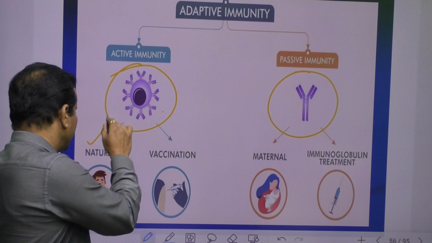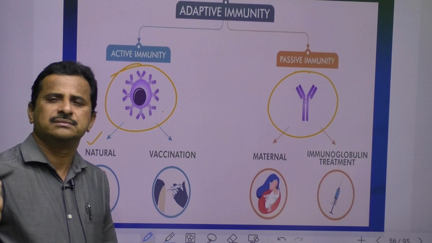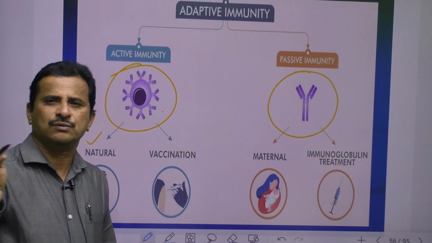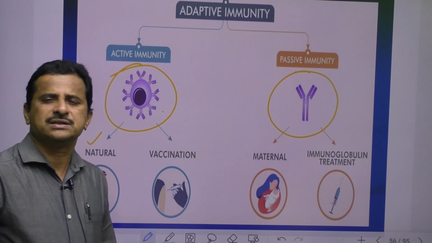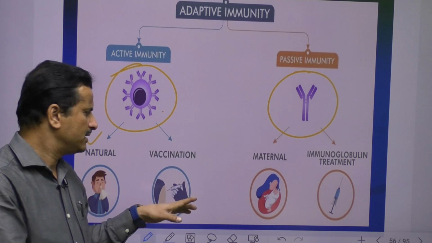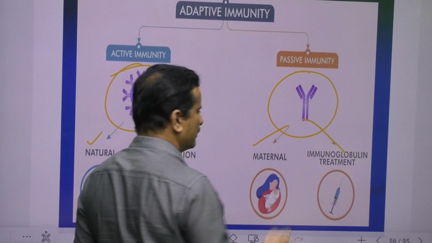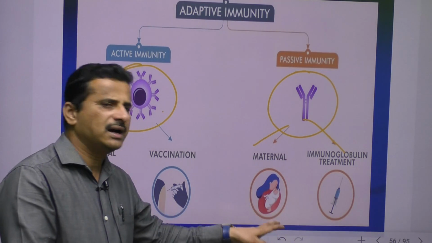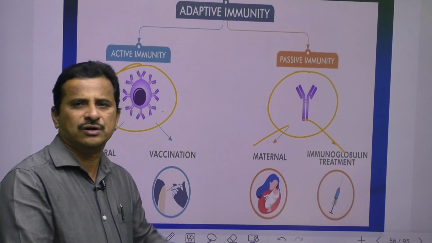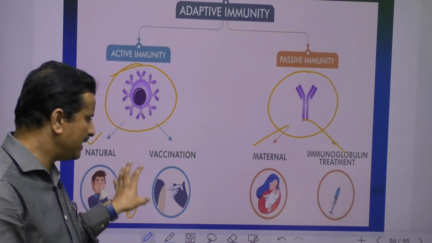One is natural, for example cough and cold: a virus enters our body, and in response to this antibodies are developed. That's why after 3 or 4 days the cold reduces, because our body developed resistance. And in vaccination, through a vaccine we are introducing antigen, and in response to this antibodies are produced. In passive immunity, antibodies directly enter our body through the placenta, through mother's milk, or directly immunoglobulins, antibodies, are injected into our body.